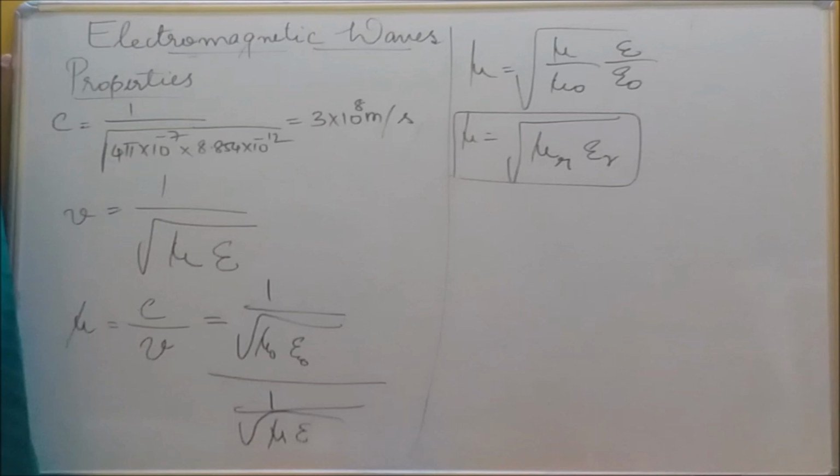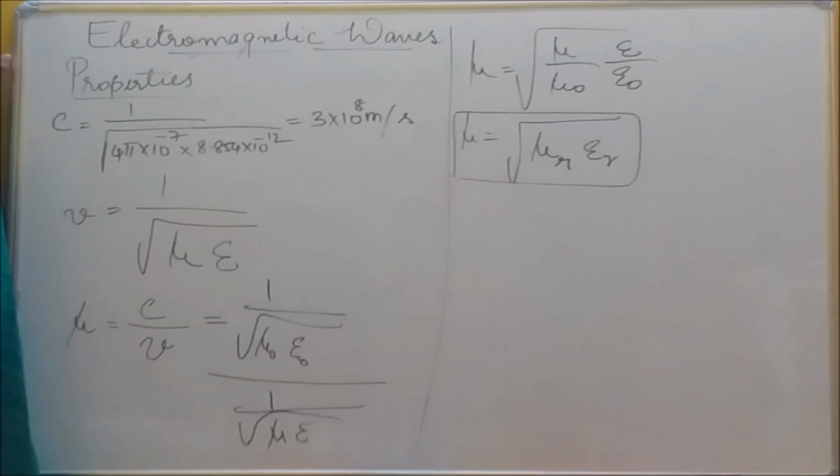These two are the speeds when it travels in free space and when it travels in a medium, and these are the two equations. By dividing these two equations, we get the refractive index of the medium. The next point is that electromagnetic waves are not deflected by electric or magnetic fields.